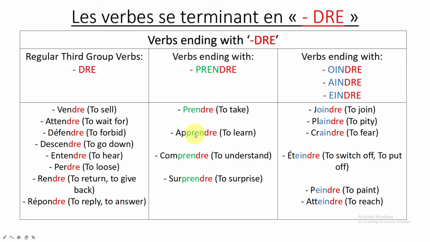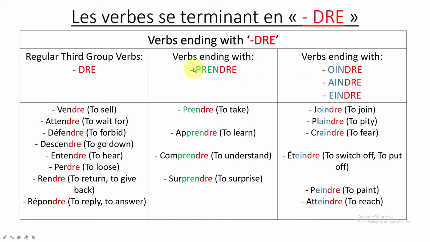And the last one will be the verbs ending with OIN-DRE or AIN-DRE or EIN-DRE. So don't get confused. You have only one letter changing here. It's O changing to A or to E. The remaining is the same, IN-DRE for all of them. So this is the group. Let's look at some examples. For this one they should end with OIN-DRE or AIN-DRE or EIN-DRE.